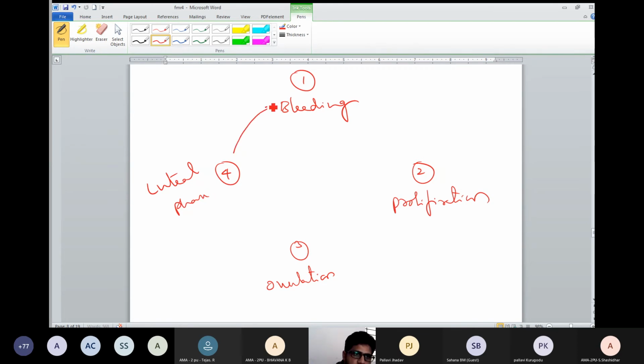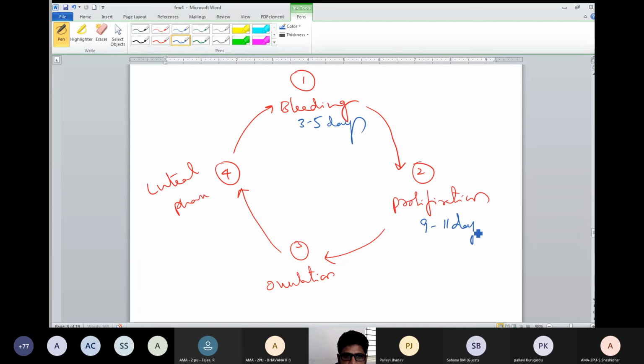The luteal phase continues to bleeding, bleeding continues to proliferation, proliferation continues to ovulation, ovulation continues to luteal. How many days is the bleeding? 3 to 5 days. Proliferation is 9 to 11 days. Ovulation is 1 day, that is the 14th day. The 14th day means 1 day, not 14 days. Next, the luteal phase is 14 days.